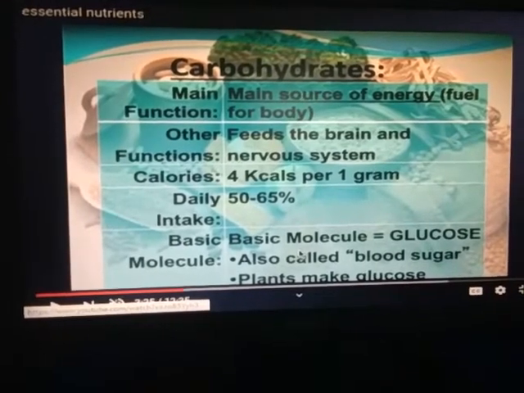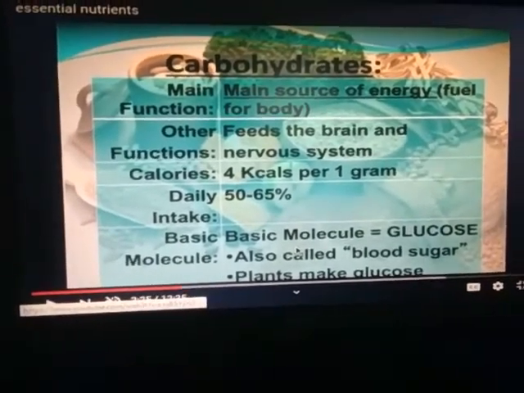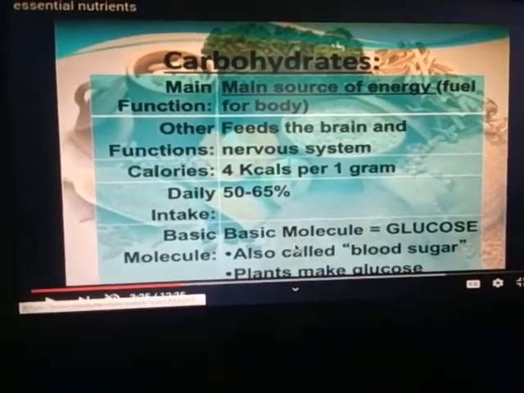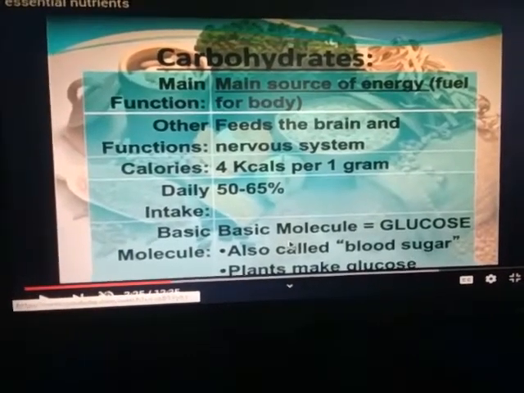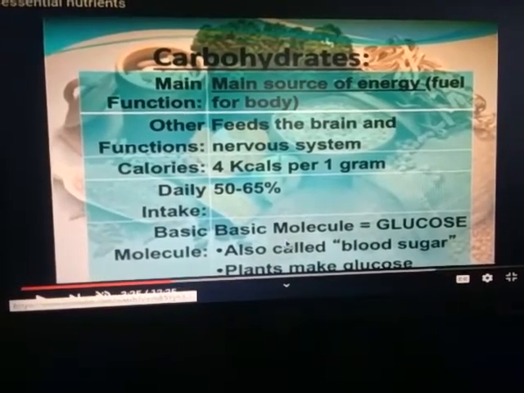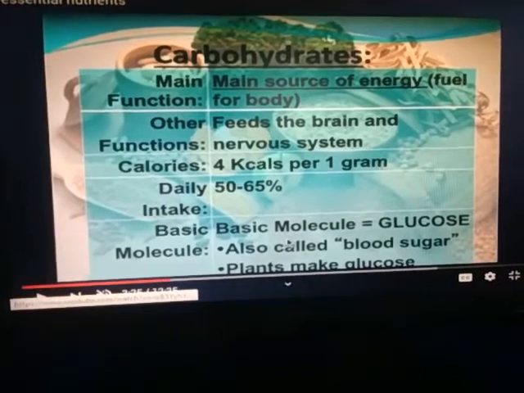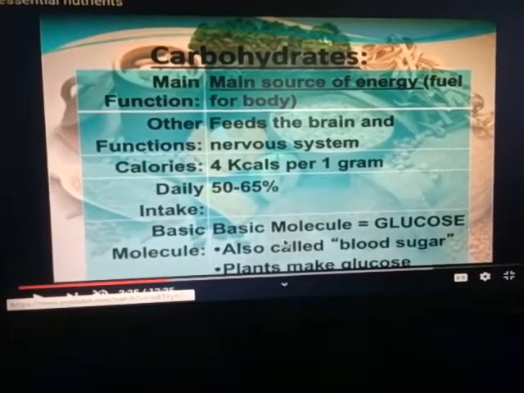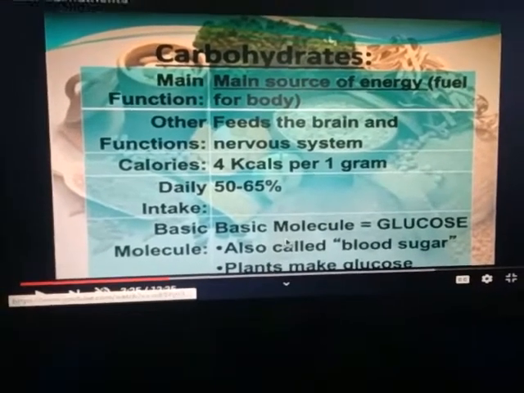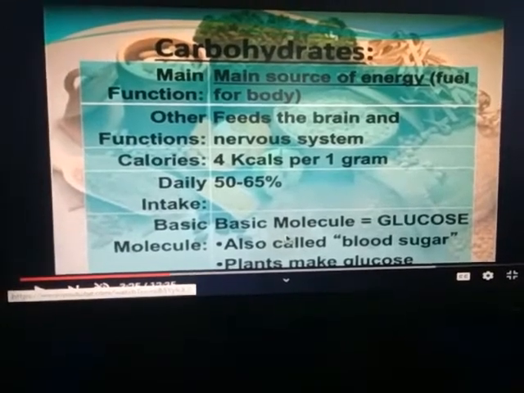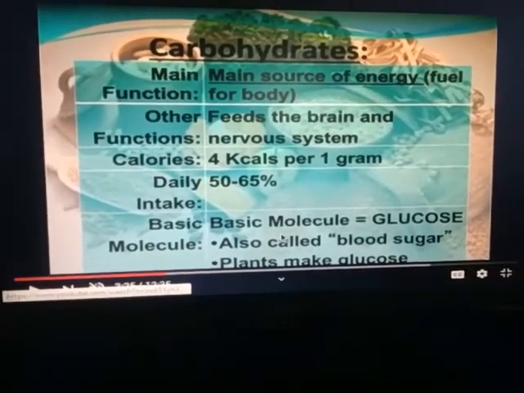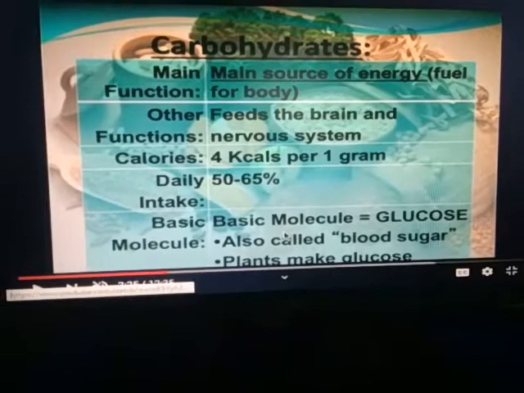Its main function is to provide energy, means it is called the fuel source of our body. Another function is to feed the brain and nervous system. Calories: 4 calories per 1 gram. Daily, 50 to 65% of our diet should be carbohydrate.